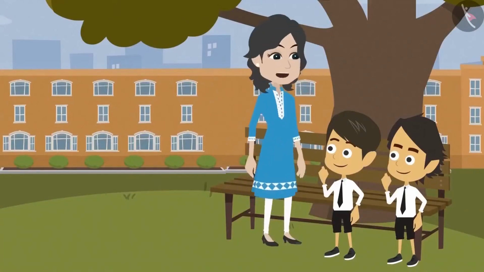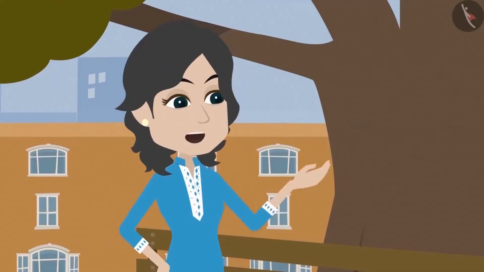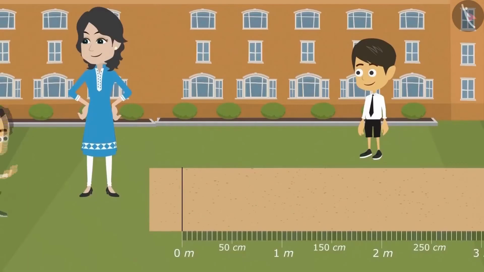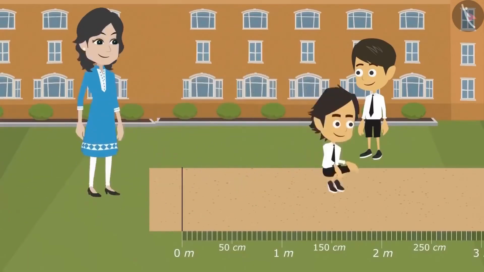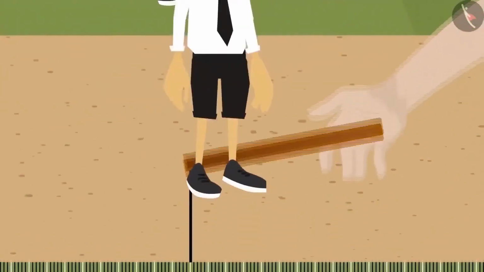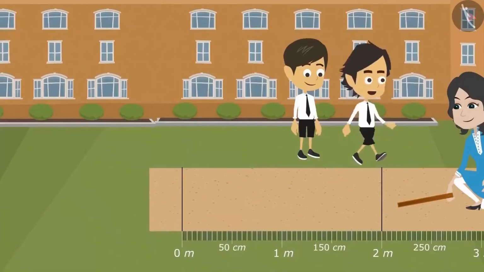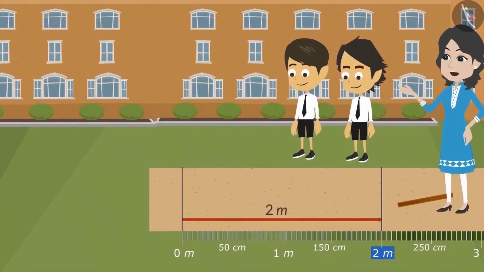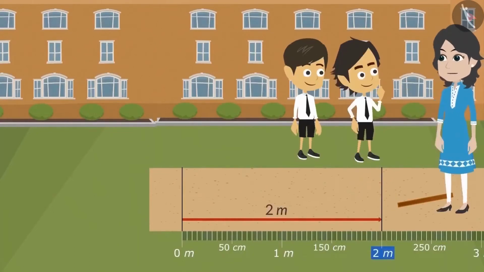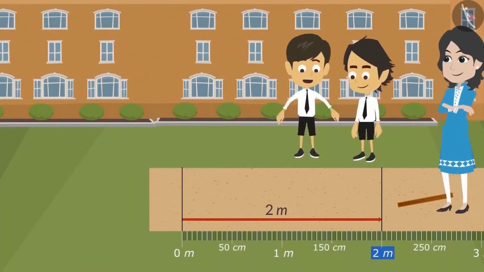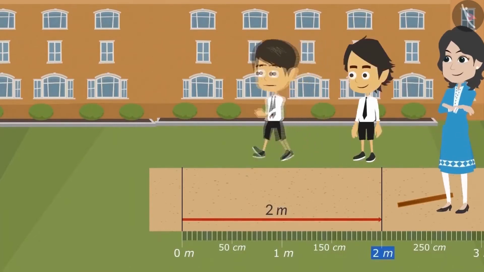Now we have had a lot of talks. Come jump and show so that we can measure it. Okay. I will jump first. How long did I jump? Let's measure it. You have jumped 2 meters, Ayushman. Can you jump longer than this, Reyansh? It doesn't look very difficult. Let me try.